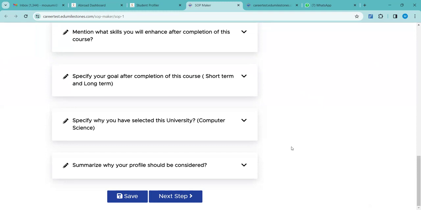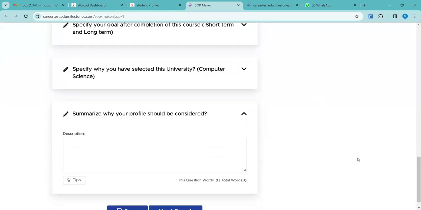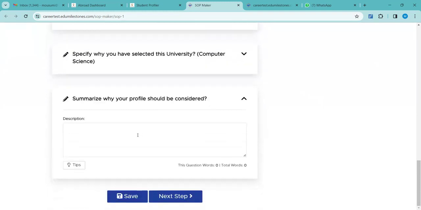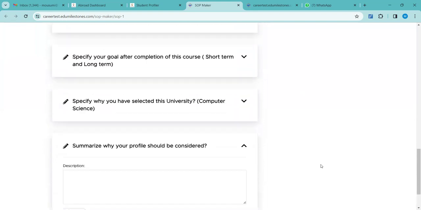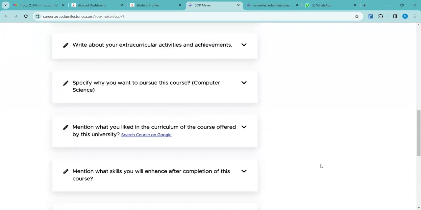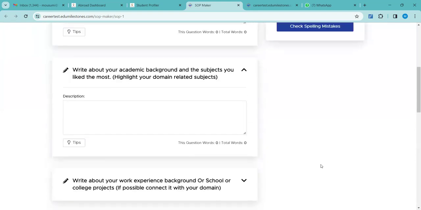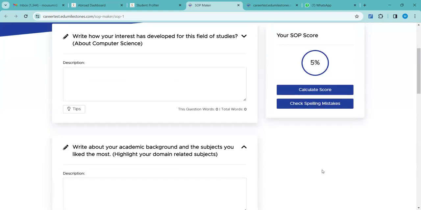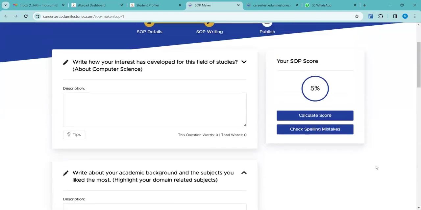Next, they have to specify a little bit about the university. At last, they have to be very confident while answering this question. They have to state why they think that their profile should be considered for admission in that university. So as you can see the questions, you can understand that these are the informations which have to be a part of the SOP. Okay, for any SOP.